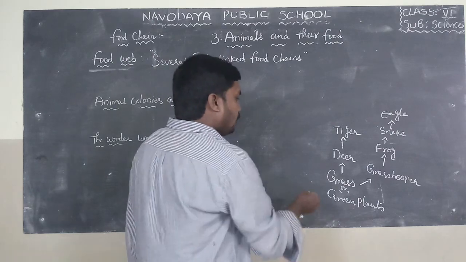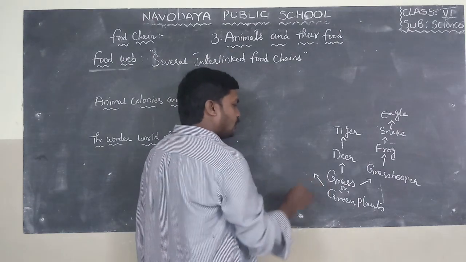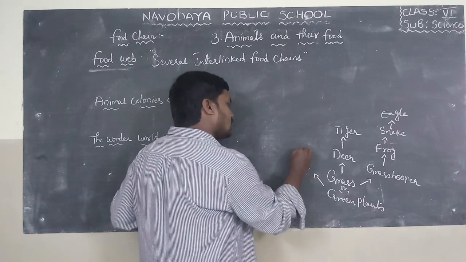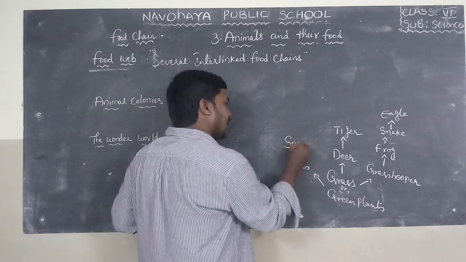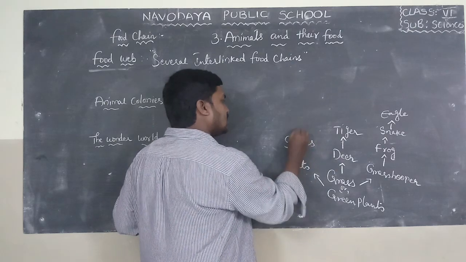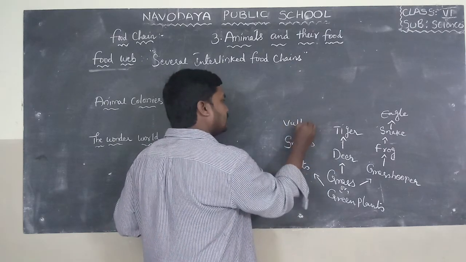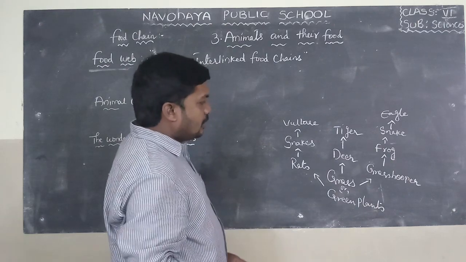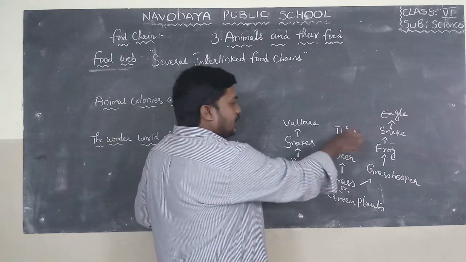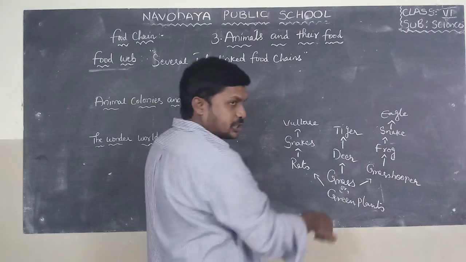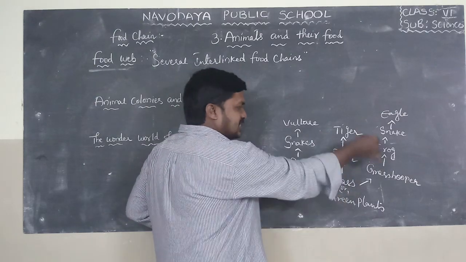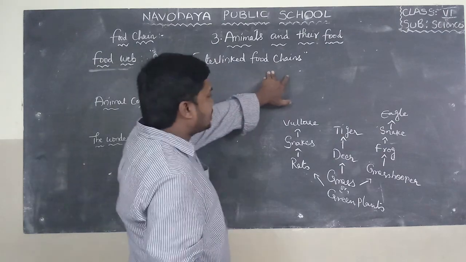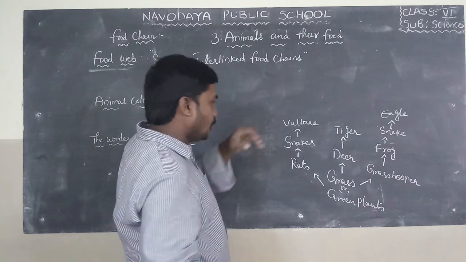Okay. Now, green plants are also food for rats. Rats are also food for snakes. Snakes are food for vulture. If you observe here, this is one food chain and this is one food chain and this is one food chain. So several interlinked food chains are also known as food web.